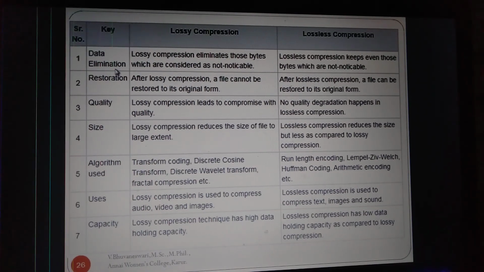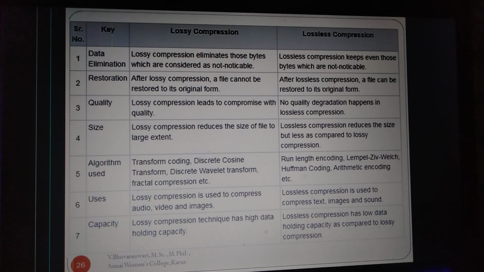The first one is data elimination. In lossy compression, it eliminates those bytes which are considered not noticeable. In lossless compression, even those bytes are kept. Restoration. After lossy compression, the file cannot be restored to its original form, but in lossless compression, the file can be restored to its original form.